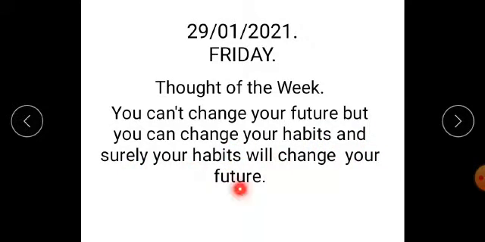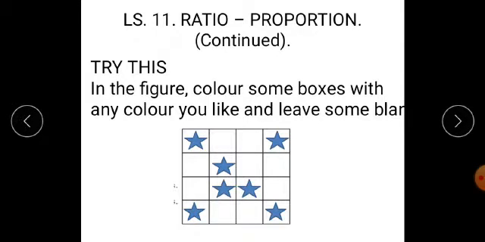Now, students, we have started lesson number 11, that is ratio and proportion. We have seen that it is possible for us to compare the given numbers by a new way which we call proportion.